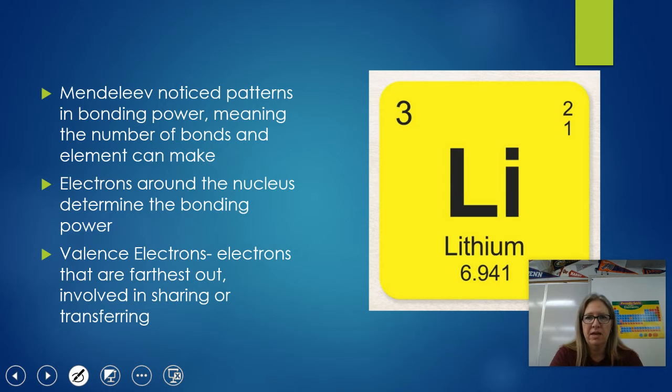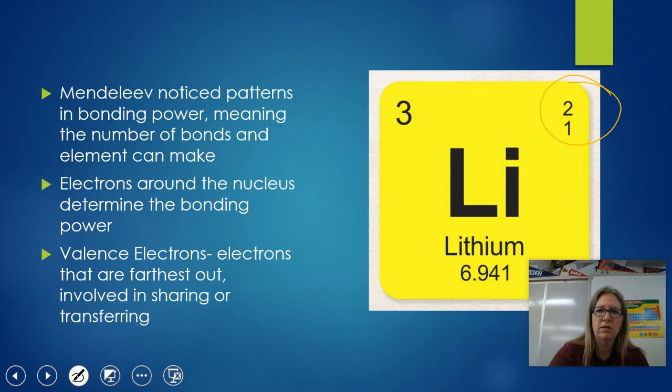Some periodic tables have some additional information, okay? These other numbers up on the top there. So back to Mendeleev, he noticed this pattern in bonding powers and the ability for elements to bond with other elements. It was known, and it's known even more now, how many bonds an element can make, okay?